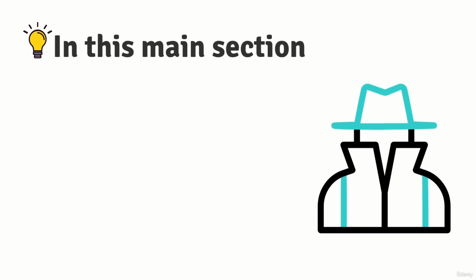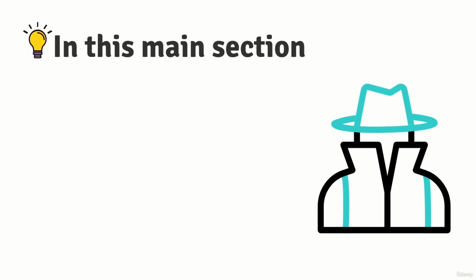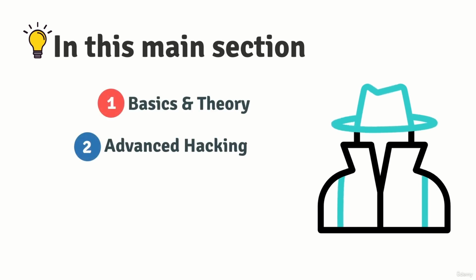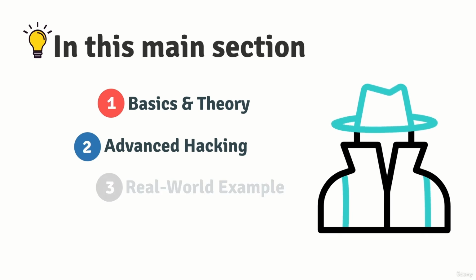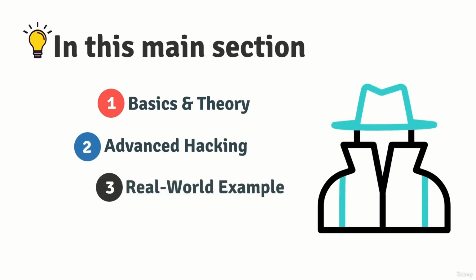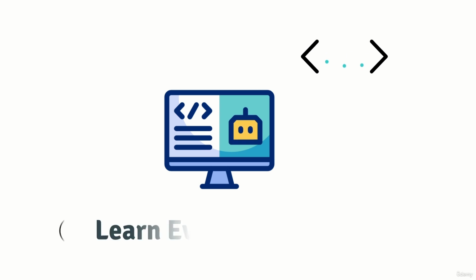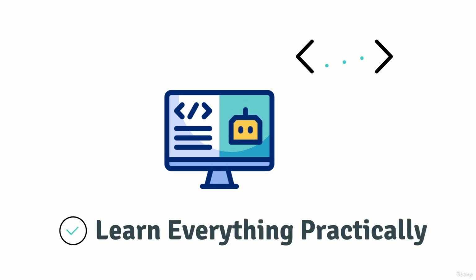Just like other parts of the course, first, we will learn about theory, then we will see those techniques of hacking, and at last, we will have real-world hacking examples of that part. By the end of this part, you are going to have the skills necessary to become completely anonymous and hide yourself online. So now, as mentioned previously, this course is a highly practical course. So you will be learning everything practically without neglecting the basics.